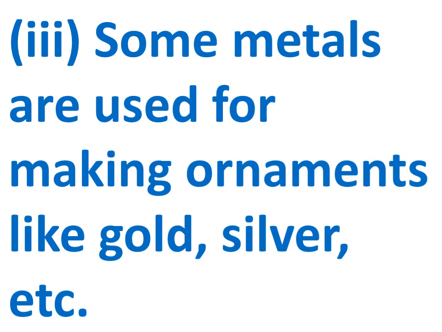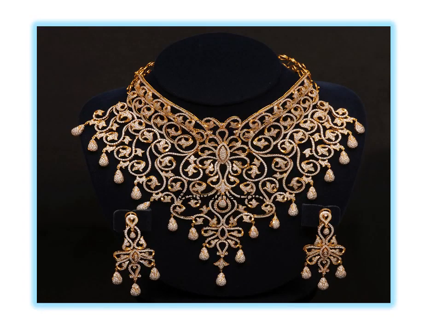Third is, some metals are used for making ornaments, like gold, silver, etc. Some of the metals, for example gold, silver, platinum, etc., are used in making ornaments also. And you can see examples of what kind of ornaments there are. So this is a gold ornament, a gold necklace with the earrings. These kinds of jewelry can be made from gold.